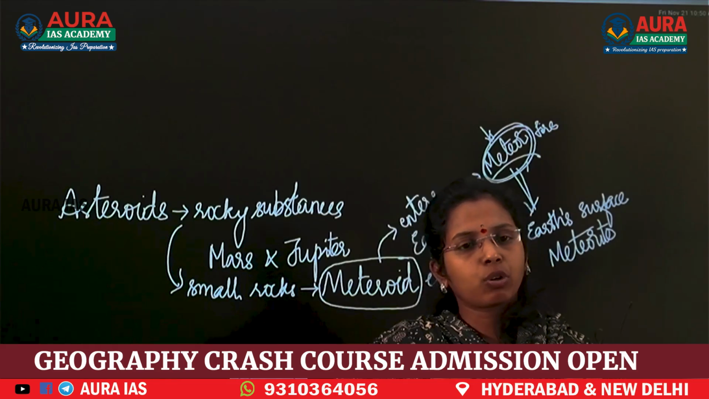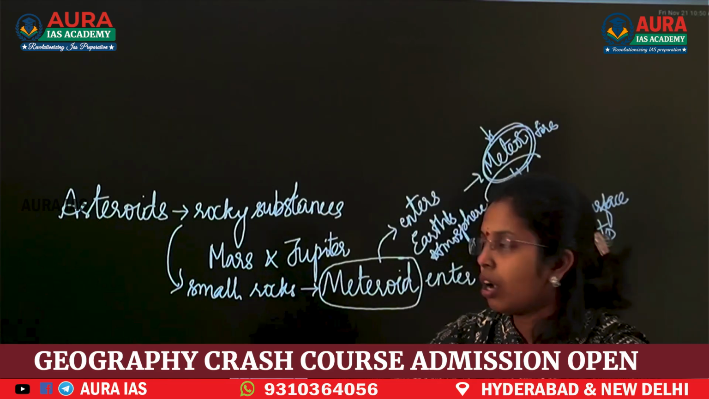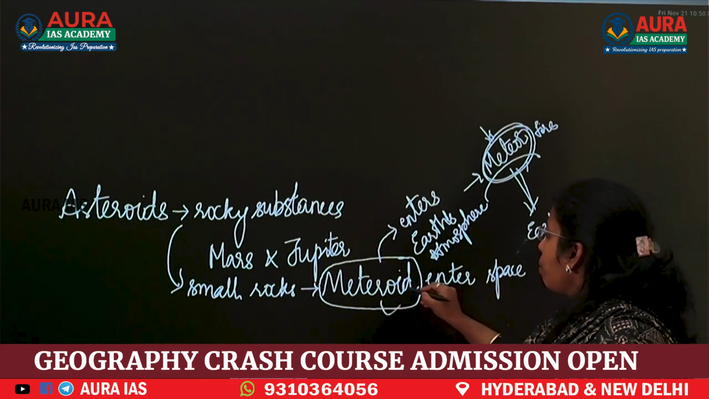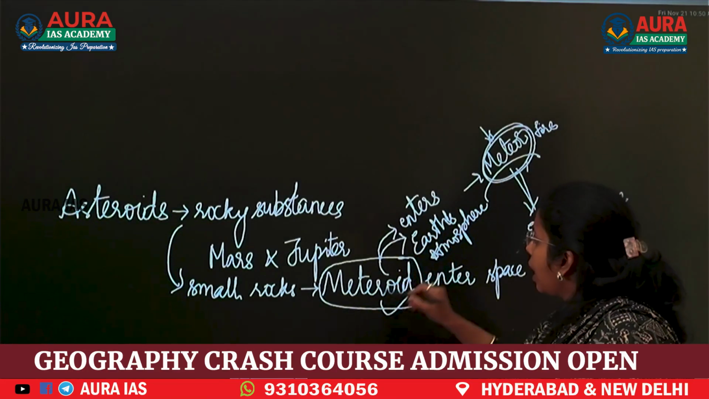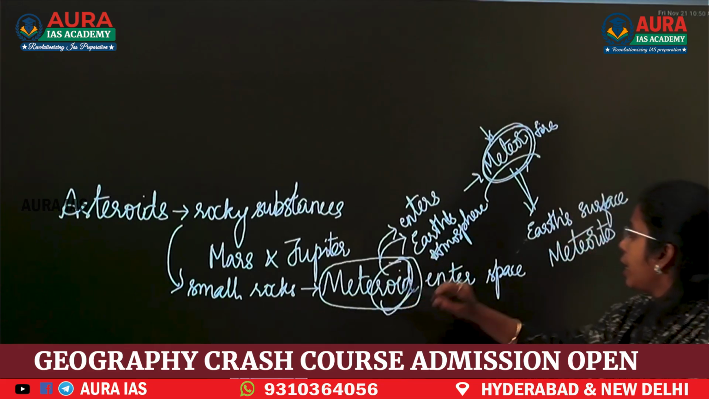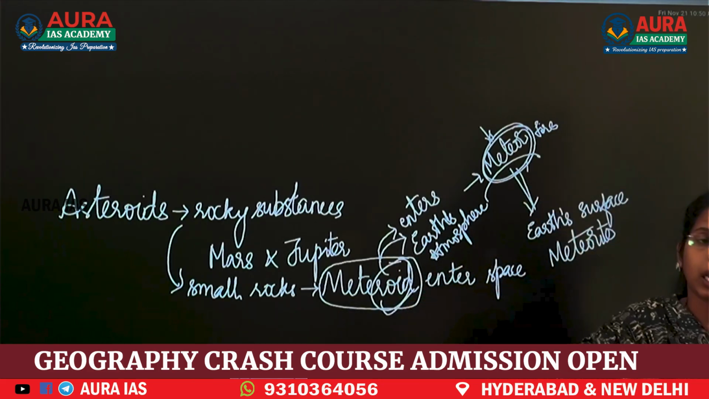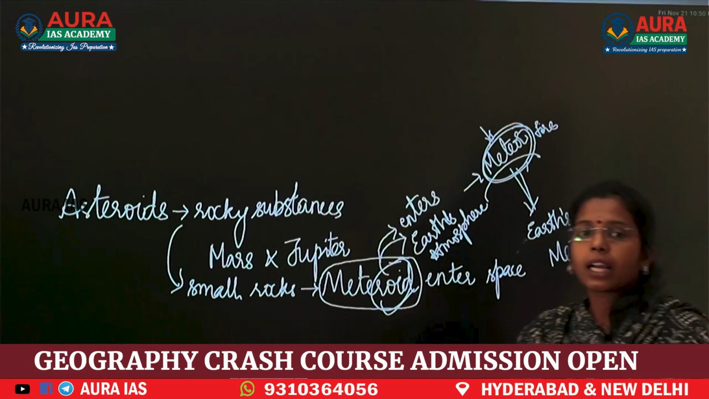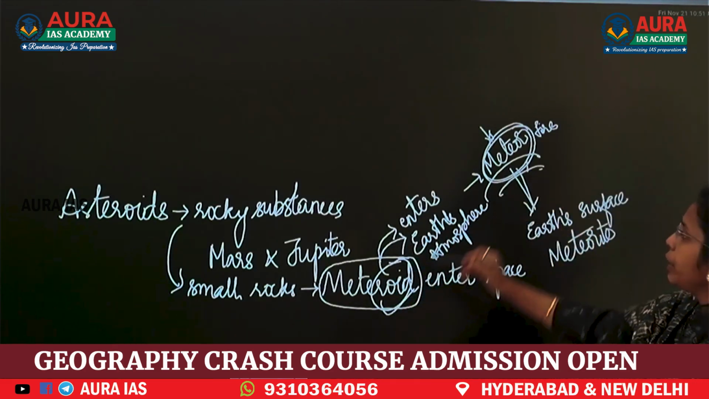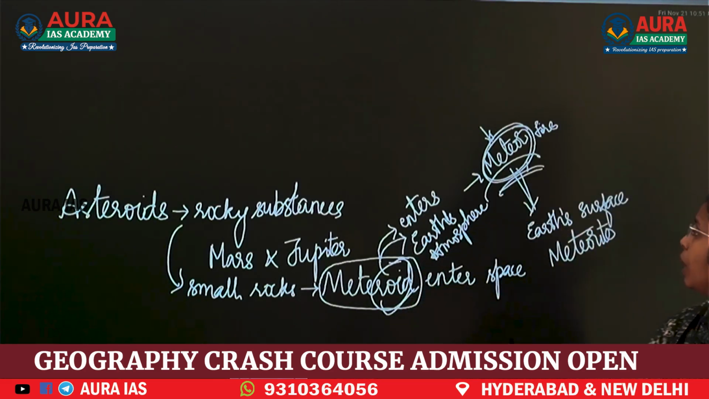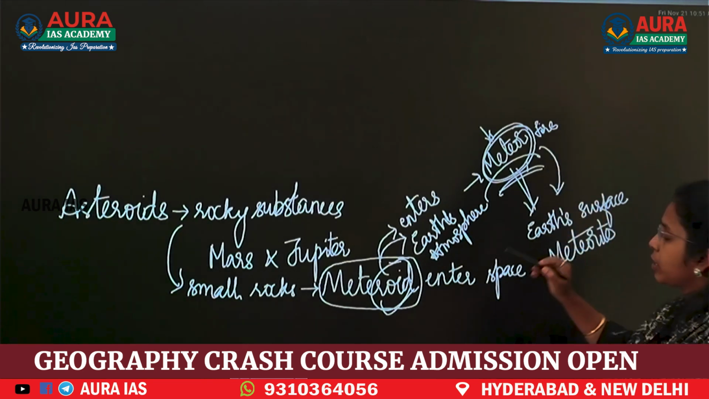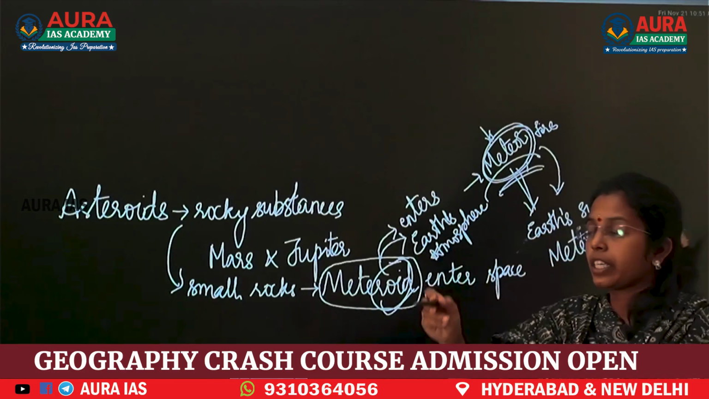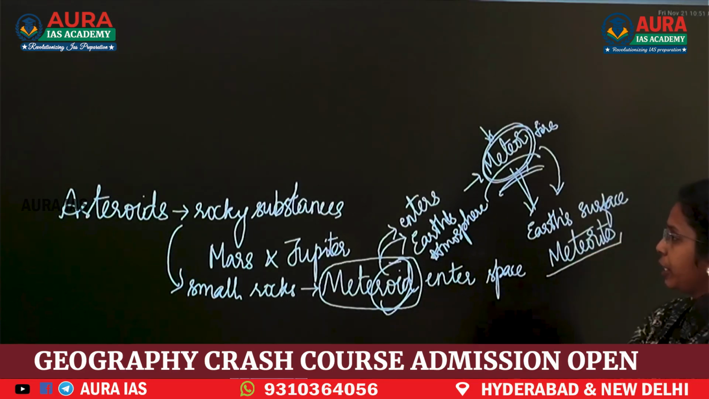After asteroids collide, the small rocks in space are meteoroids. When these meteoroids enter Earth's atmosphere and catch fire, they are called meteors. After that, when this meteor falls on Earth's surface, then it is known as a meteorite.